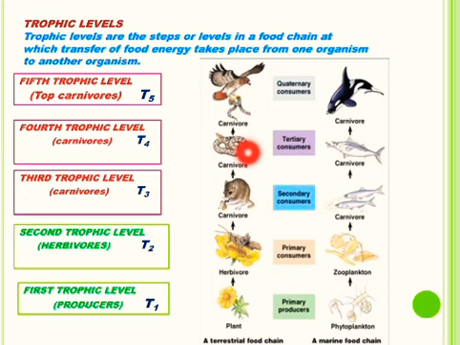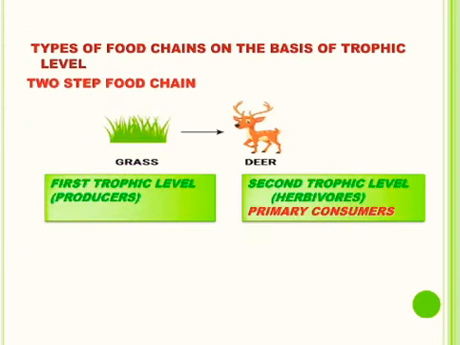The top carnivores may be tertiary consumers or quaternary consumers, placed at fourth or fifth trophic level in a food chain. So different trophic levels can also be represented by T1, T2, T3, T4, T5 according to the length of the food chain. Let's see the types of food chains on the basis of trophic levels.